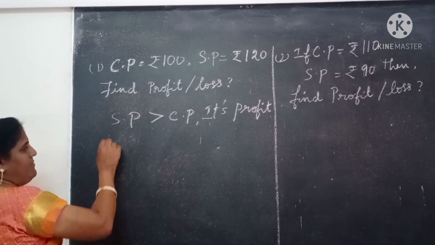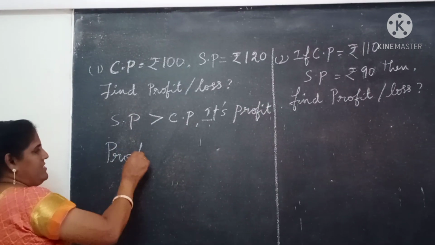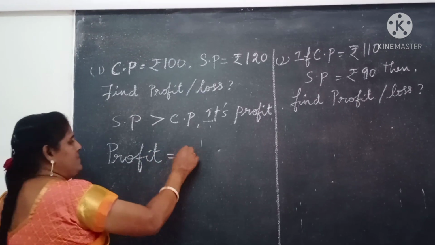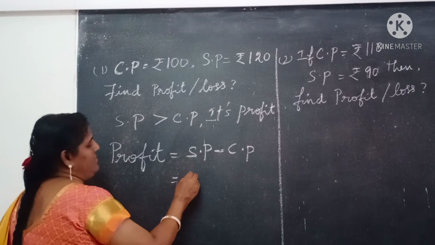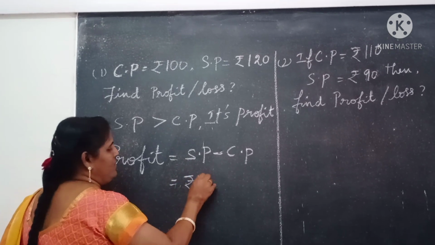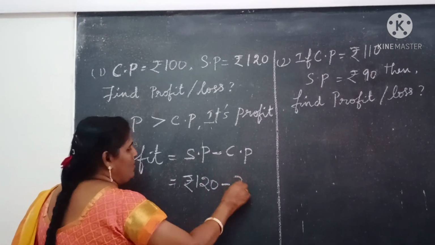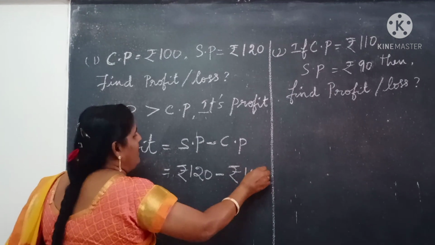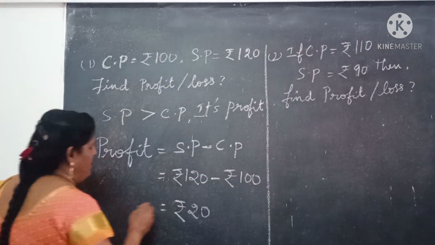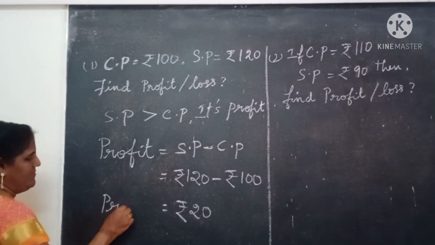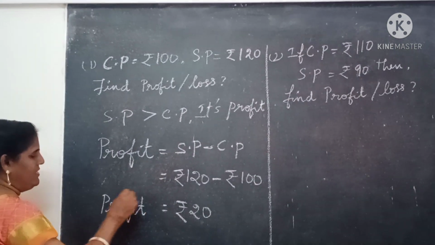So what is the formula for profit? Profit is equal to SP minus CP. So what is SP here? 120 rupees minus 100 rupees is equal to how much? So profit is equal to 20 rupees.